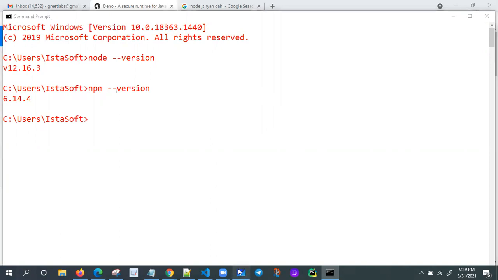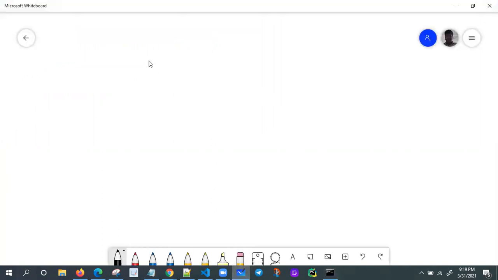Let me explain the core modules we have. We have so many core modules. From Node's point of view, three things I need you to understand. If you install Node.js on your machine, you will get core modules.